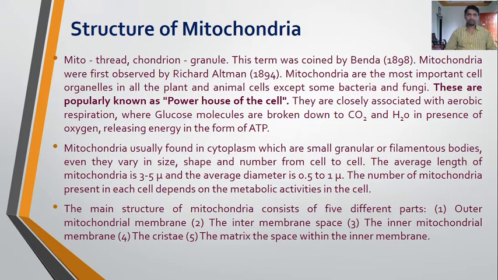The number of mitochondria present in each cell depends on the metabolic activities in the cell. In cells where the metabolic activities are higher, the number of mitochondria is more. So the number of mitochondria varies from cell to cell, and it depends on the metabolic activities of the cell.